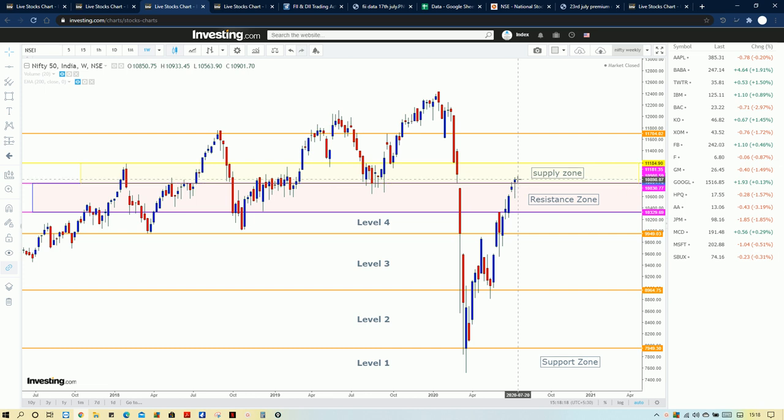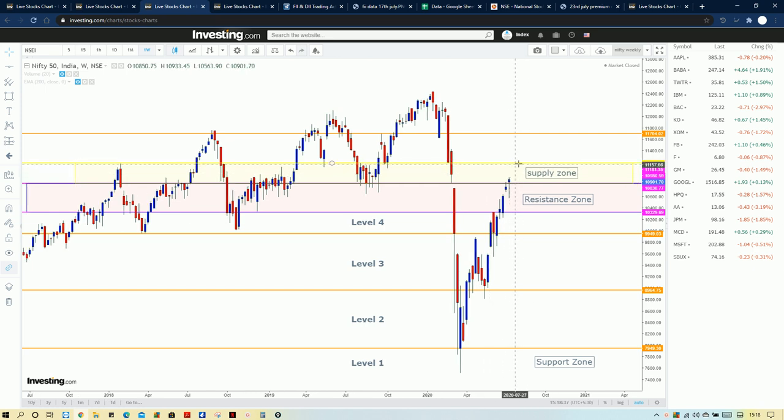So definitely Nifty can move towards this level and then reverse, or it can move up to this candle to test this also. Both cases are possible, but as of now we can see that Nifty is moving towards this important zone, the 1180 level. Please make a note of this level.